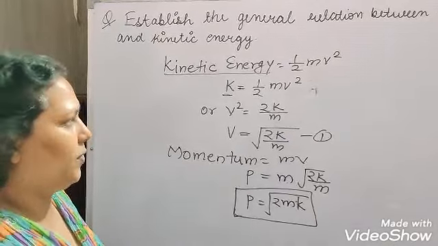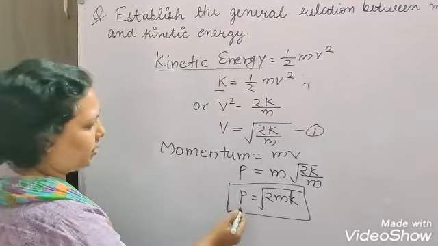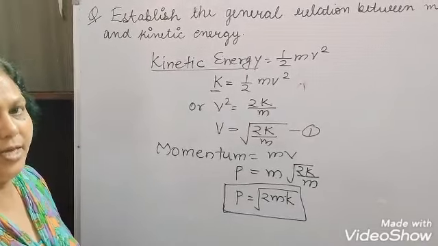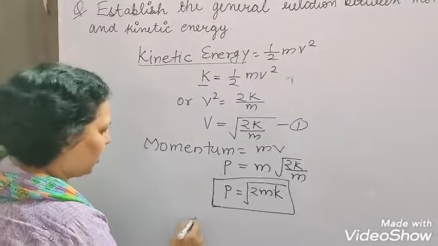Now if it is asked, if you double the momentum of any body, what will happen to the kinetic energy? Look at what we are doing.